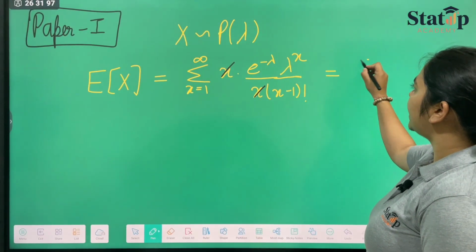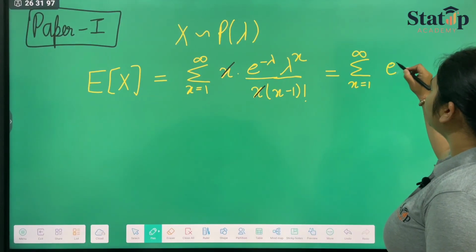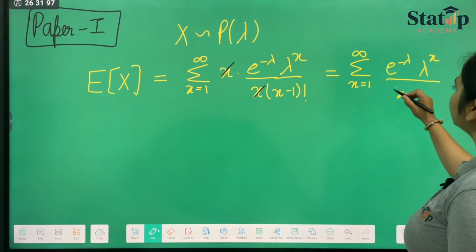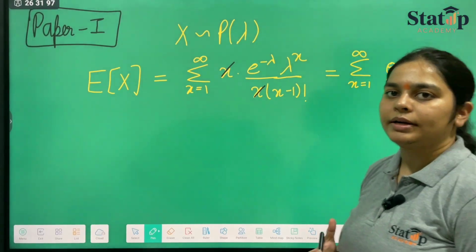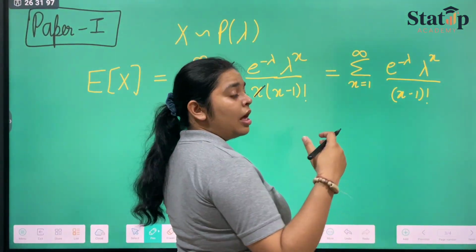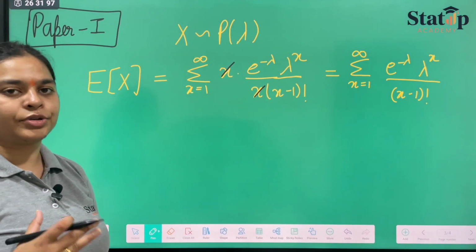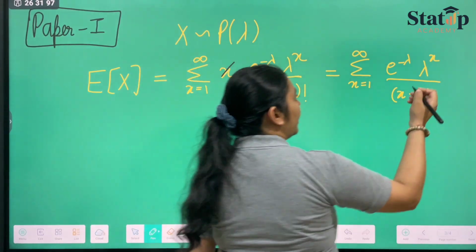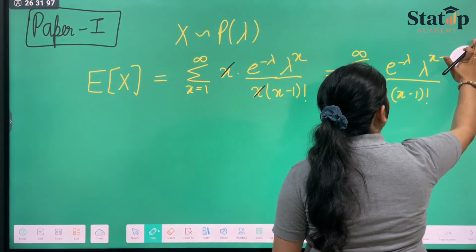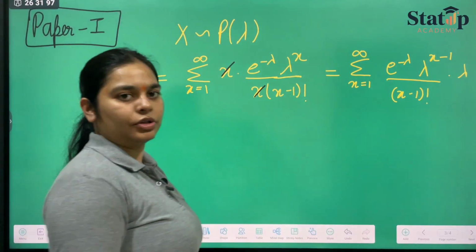We get summation x goes from 1 to infinity e raised to the power minus lambda, lambda raised to the power x upon x minus 1 factorial. Now in the denominator we have x minus 1 factorial, so in the numerator also we should have lambda raised to the power x minus 1. So if I subtract and add 1 here, it will be lambda raised to the power x minus 1 into lambda raised to the power 1.